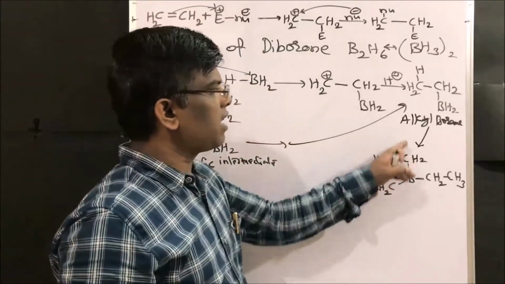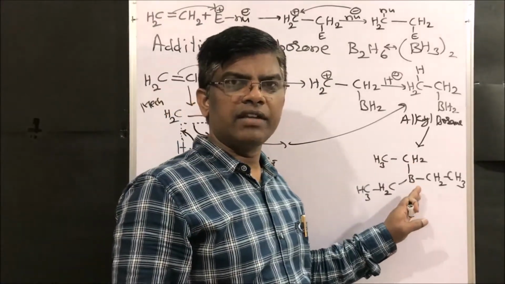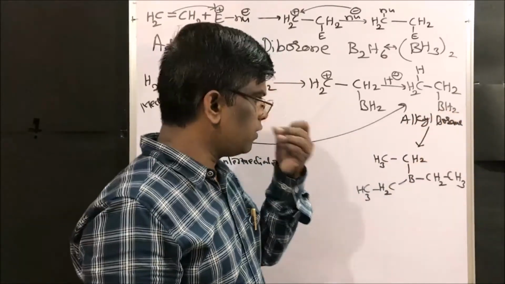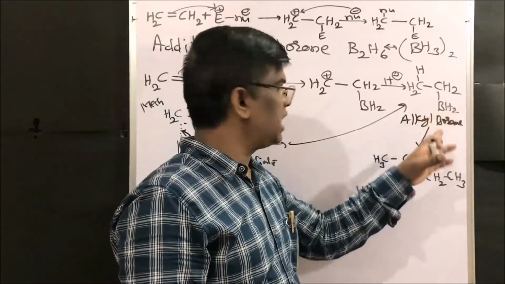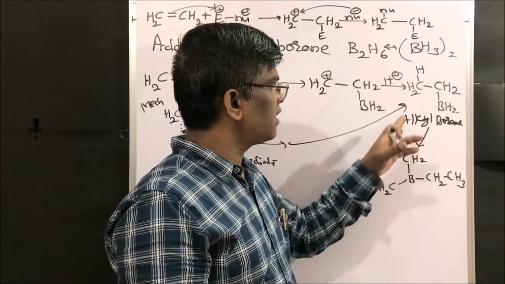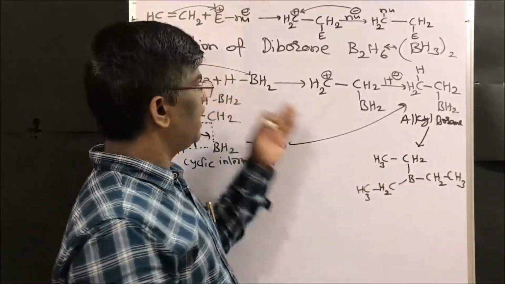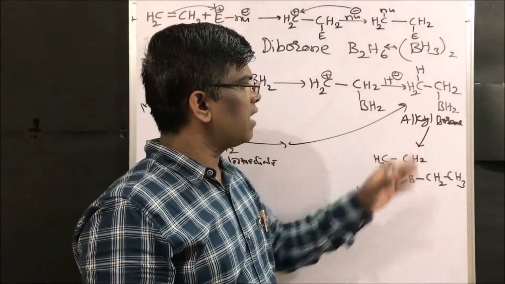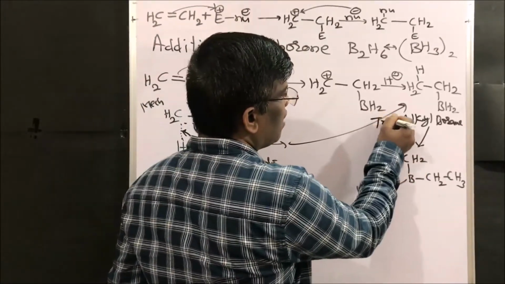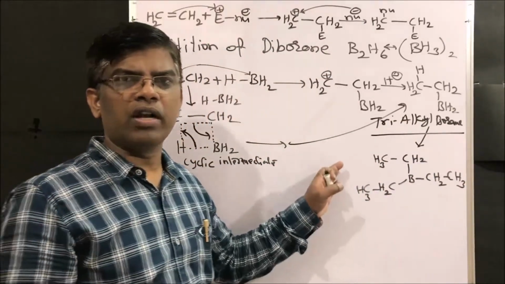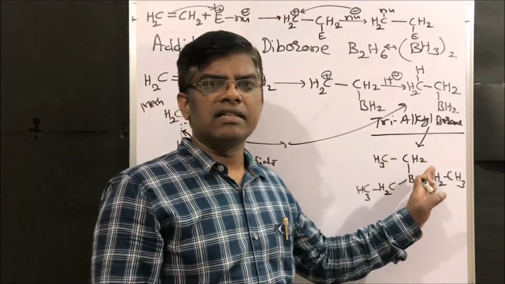This is nothing but alkyl borane, will be shown like this. In some reactions you will find BH2, but usually it will not stop at this stage. So it will further react, this BH2 will further react with alkene to give this trialkyl borane. These trialkyl boranes are very important reagents in organic synthesis.